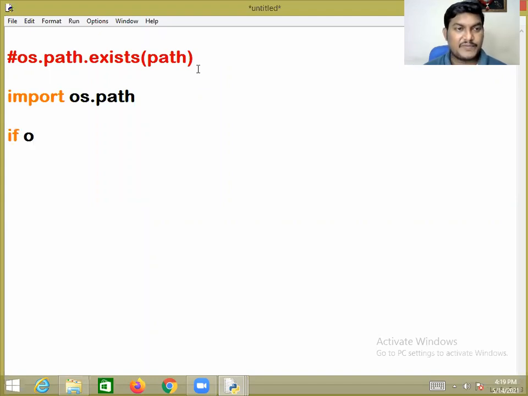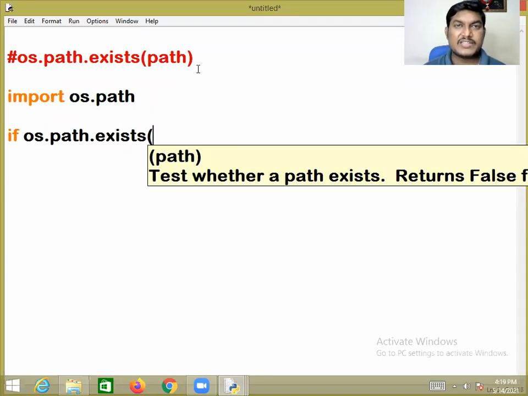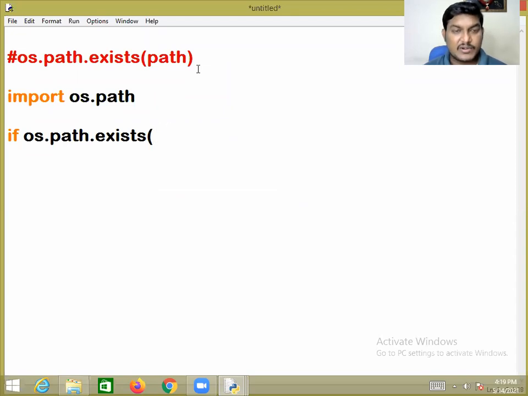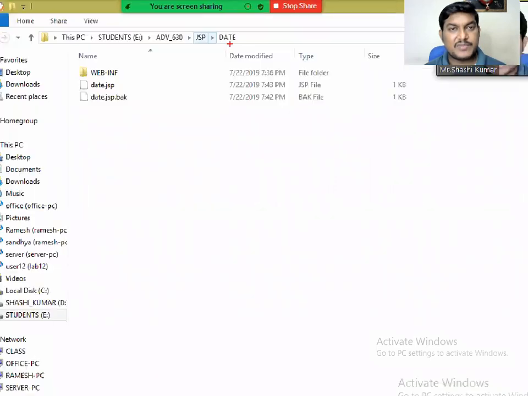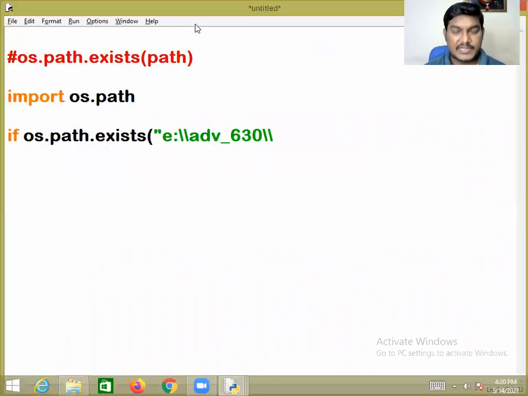So what is that, sir? if os.path.exists is a method. In which location do you have to give the path? // adv_630 // and the folder, sir? JSP folder. Instead of the JSP, data, sir. So JSP / and data. I am requesting my PVM to ensure the specified path exists or not.